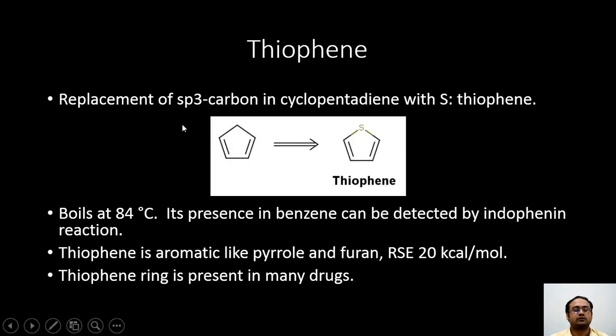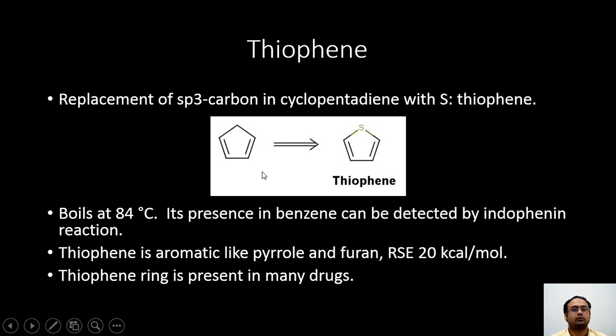So thiophene is a compound which can be thought of as resulting from the hypothetical replacement of the sp3 carbon atom in cyclopentadiene with a sulfur, and that will give us a 5-membered cyclic structure with a sulfur as heteroatom, and therefore it is called thiophene.